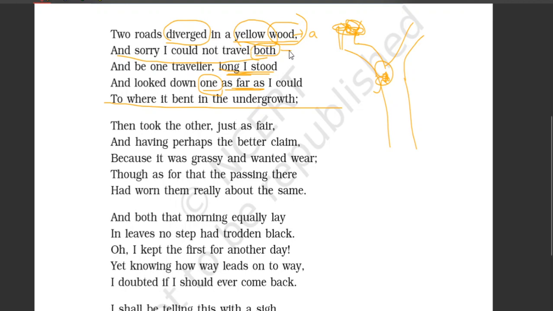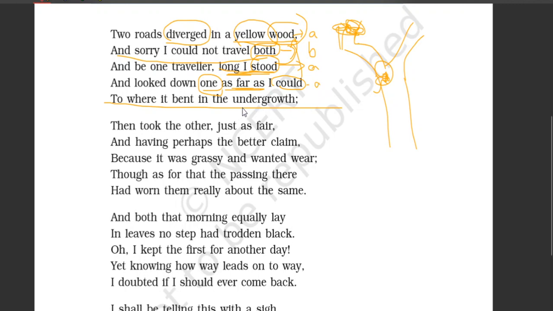So it is not rhyming with wood. So let us give a different letter, B. Moving on, the third line has the word stood. Stood is rhyming with wood. So let us give the same letter here, A. The fourth line ends with could and it is also rhyming with wood. Could, would. So we shall give this A.